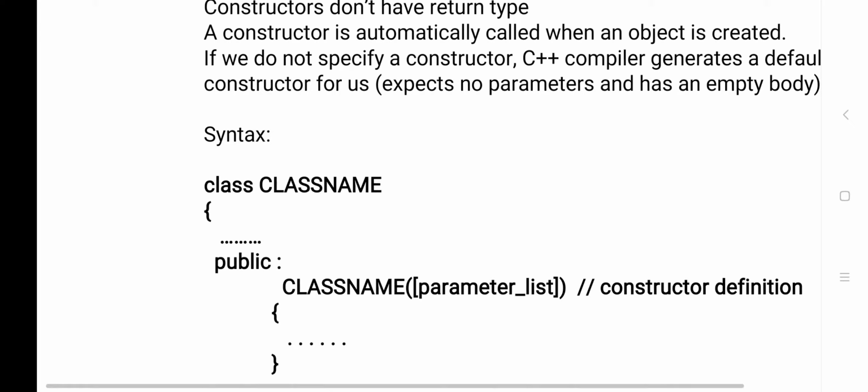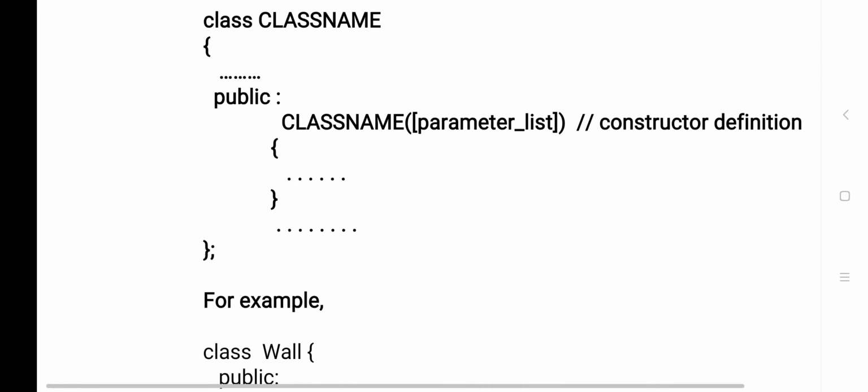Now here you see the syntax. Class, then the class name. Class is a keyword, and the class name is an identifier, which means you can give any name to a class. Whatever name you give to a class is called an identifier. Now inside the class, between an opening and a closing brace which ends with a semicolon, there you see the public section.